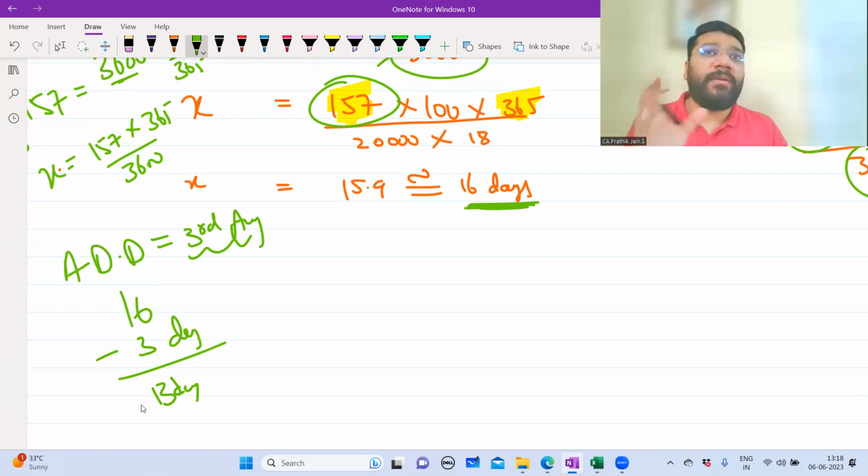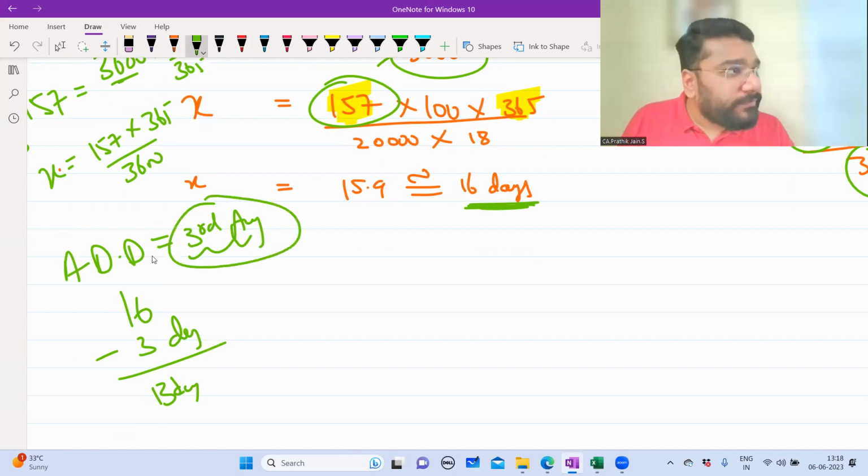If you feel that you are doubtful about your answer, with the date you got, travel 16 days forward. If you come on the same date, 3rd August, then your calculation is right. Because forward calculation, you find it easy. Backward is a little bit tricky. So you can cross check by doing the forward calculation.